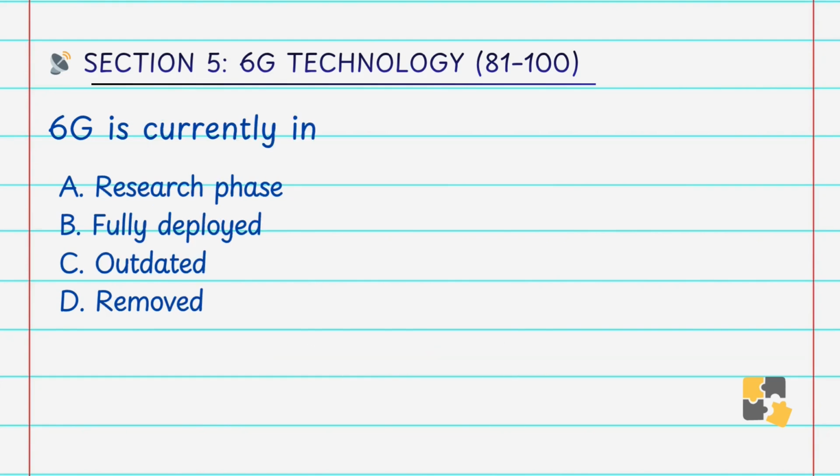6G is currently in A. research phase, B. fully developed, C. outdated, D. remove. Answer is A. research phase. 6G is still under development and research.